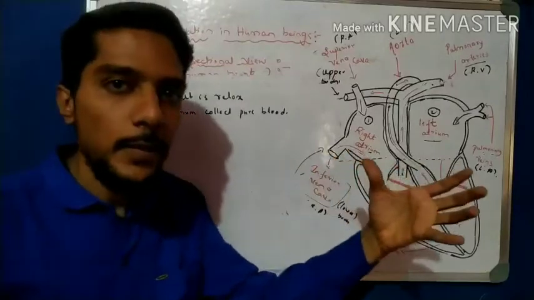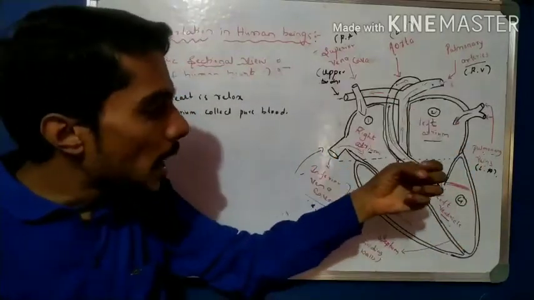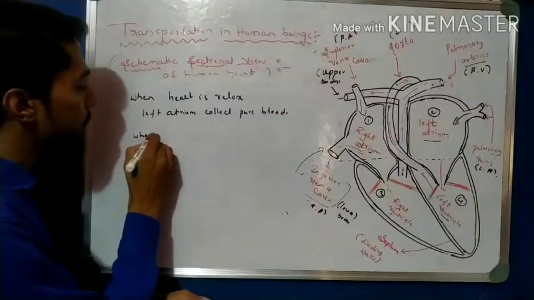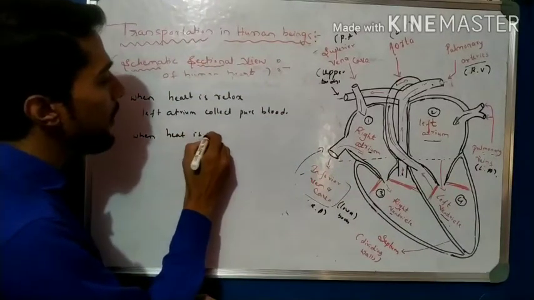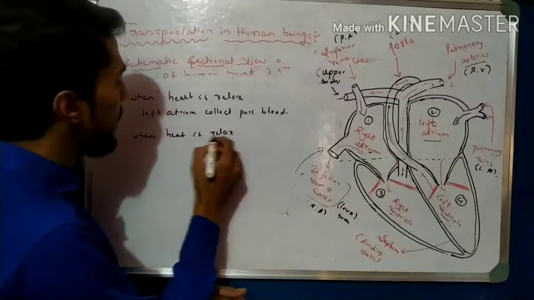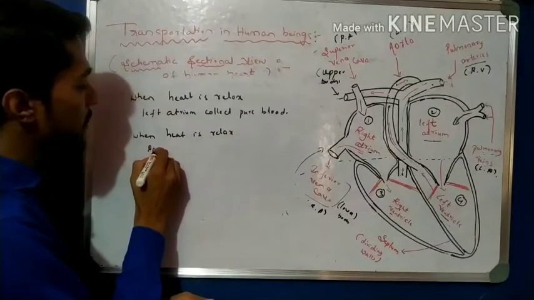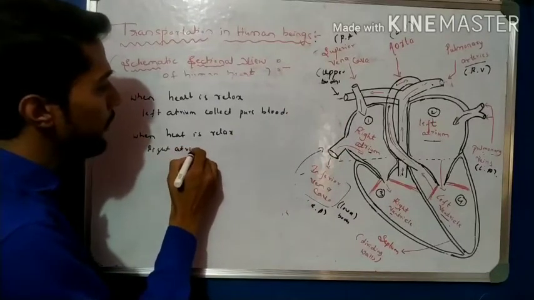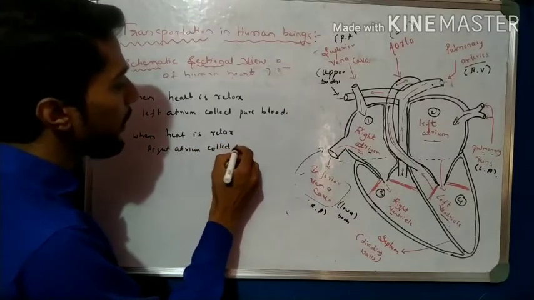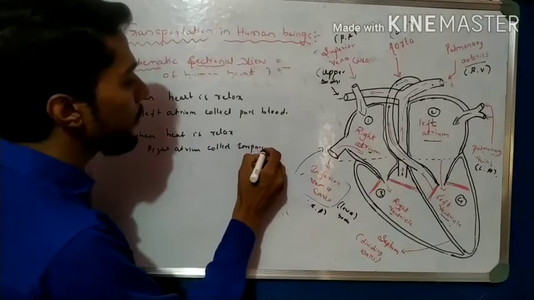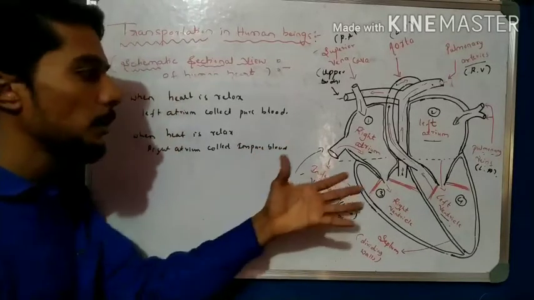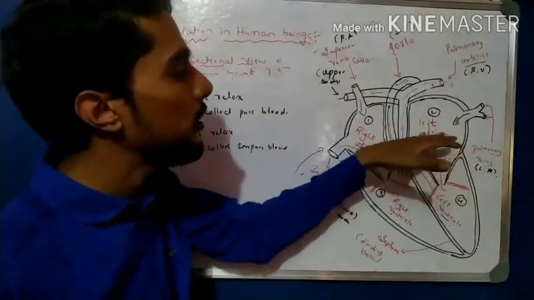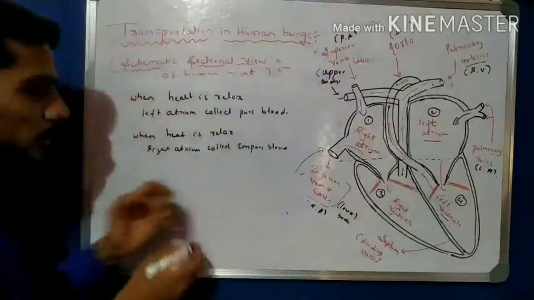Similarly on this side, when the heart is relaxed, the right atrium collects impure blood. In the relaxed position, both topmost chambers are filled.